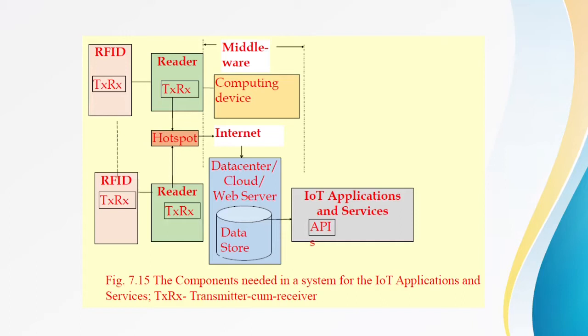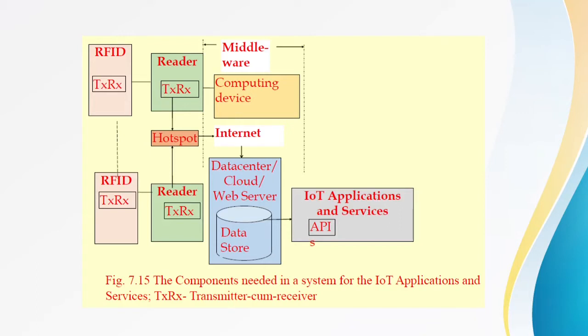So here, mainly you are going to have the computing device and the cloud storage, any storage. Whether you make use of cloud, data center or the web server, you can use anything. Here the middleware is going to read the data from the reader, that is the RFID reader or the read manager. So they will be reading the data and then sending the data to the middleware.